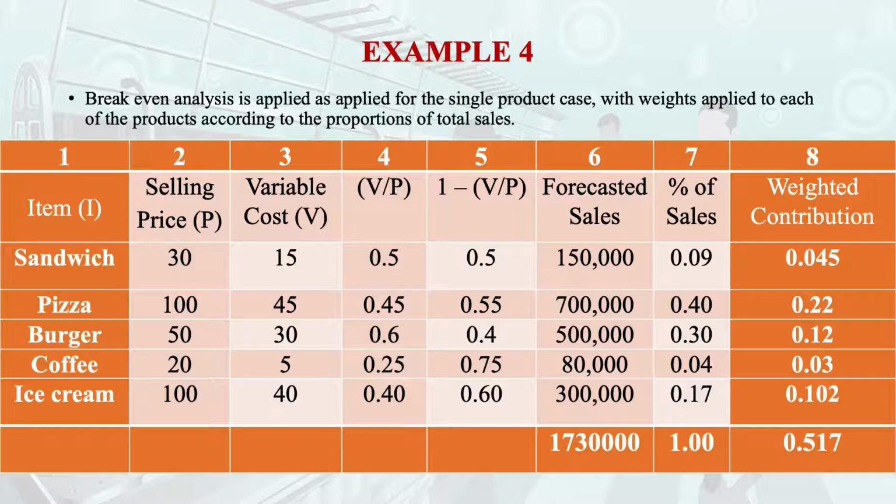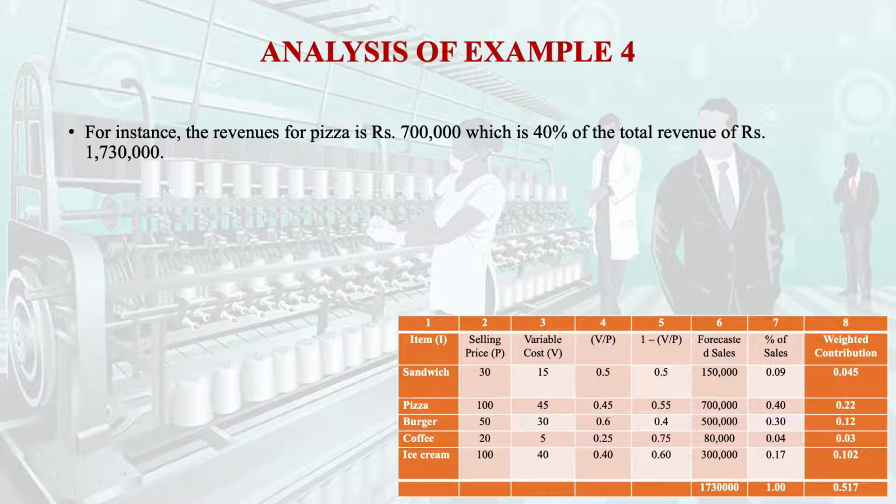Now we will come to the break-even analysis. For instance, if we see, the revenue for pizza is 700,000 or 7 lakh, which is 40% of total revenue, that is 17 lakh and 30,000.